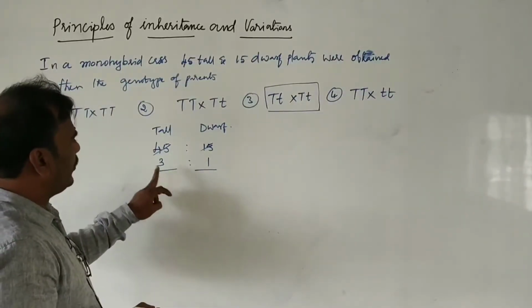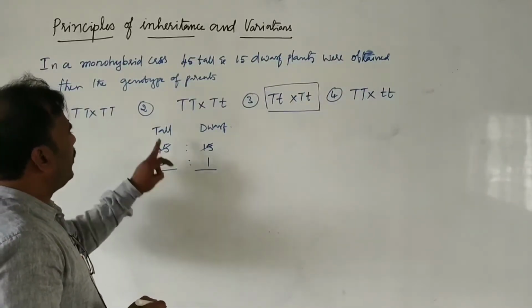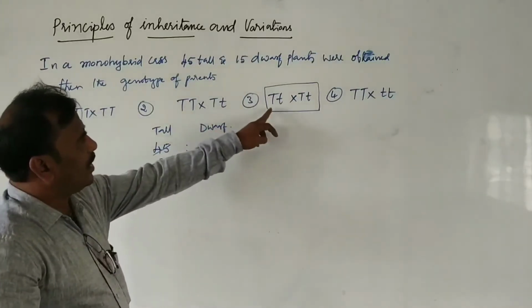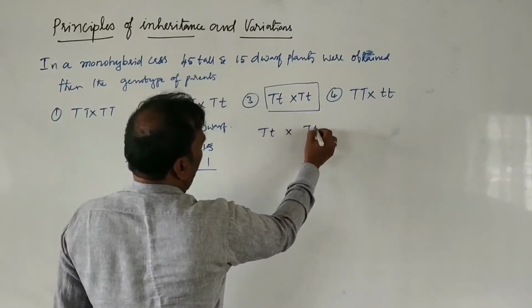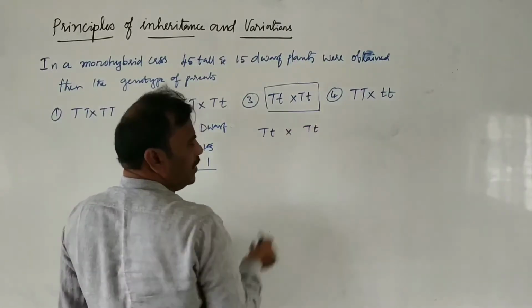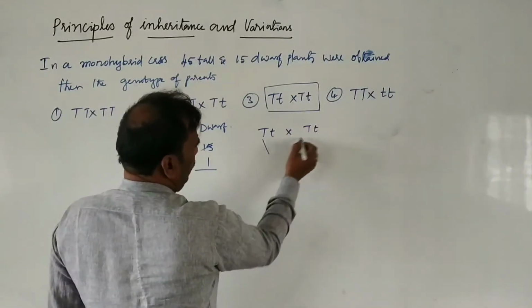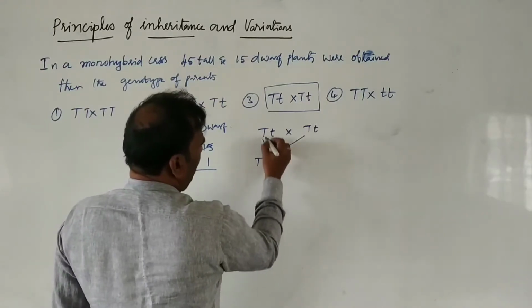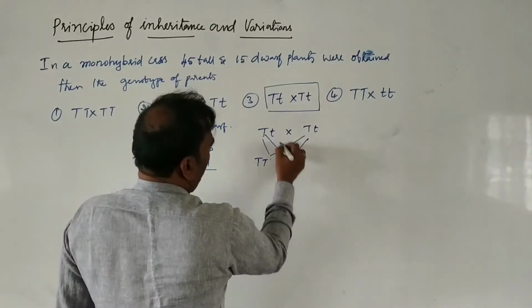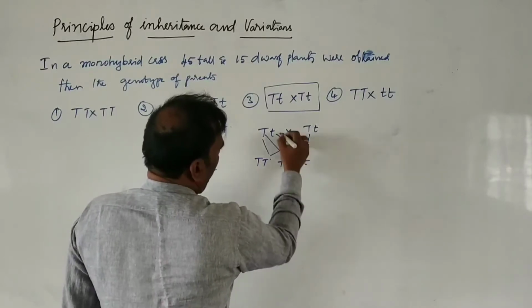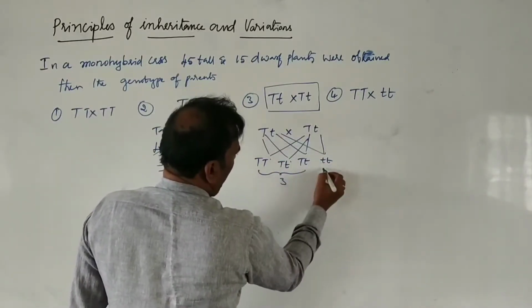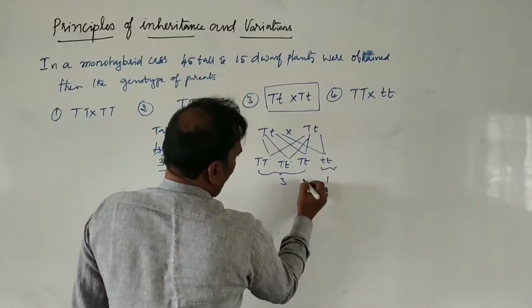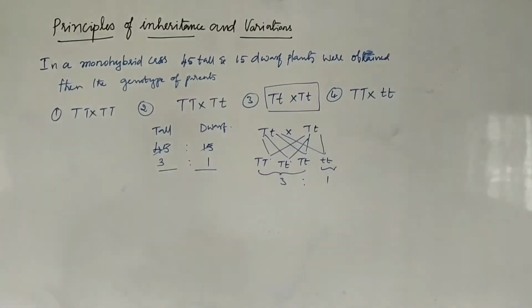When we cross capital T small t with capital T small t, we get a 3 to 1 ratio of tall plants. Here capital T capital T, capital T small t, capital T small t, small t small t. So these three are tall and this one is dwarf. So a 3 to 1 ratio of tall and dwarf plants is formed.